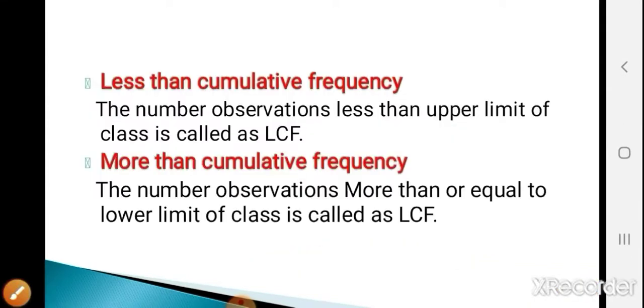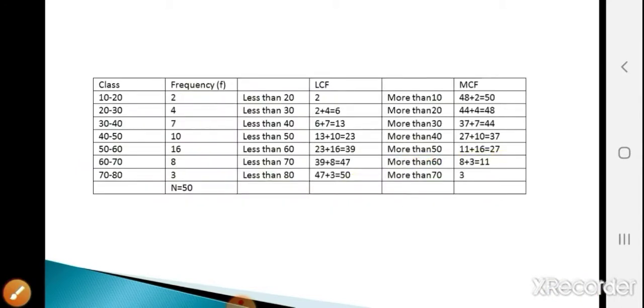MCF is nothing but the number of observations more than or equal to the lower limit of a class. Okay. See in the example, that means that there are 50 observations which are more than or equal to the lower limit of the class. So the lower limit of the first class is 10. There are 48 observations more than or equal to 20. Similarly, the remaining ones. This is the LCF and MCF.